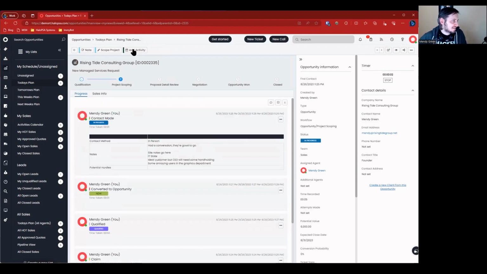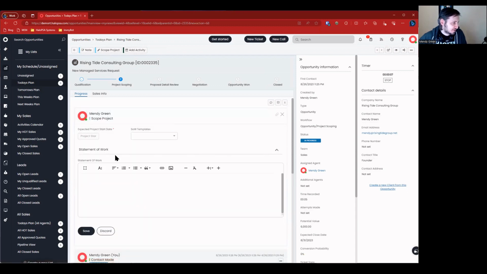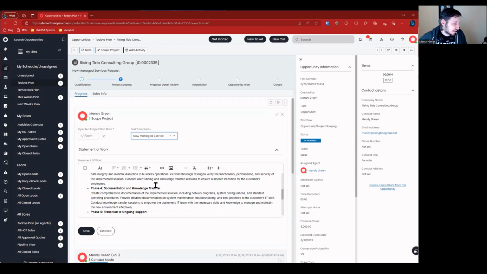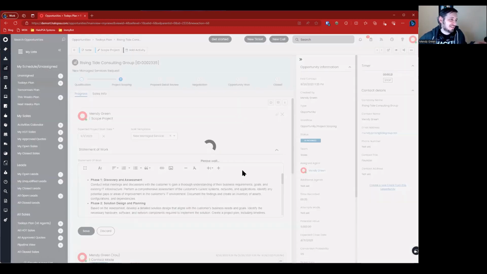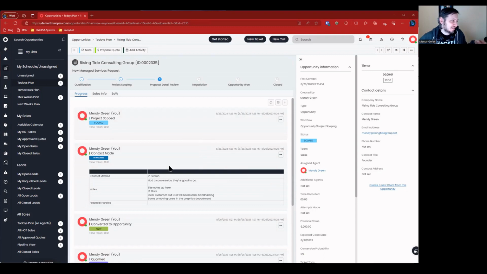And now we go through this process of scoping the project, adding a note, adding activity. So let's go ahead and scope the project. Expected project start date, that's going to be September 1, statement of work templates, new managed service. Boom, look at that. Now, again, I have never seen this before. This is brand new to the trial. I've gone through this process a few times on a few different occasions of doing the trial, and this is very different from what I've seen before.